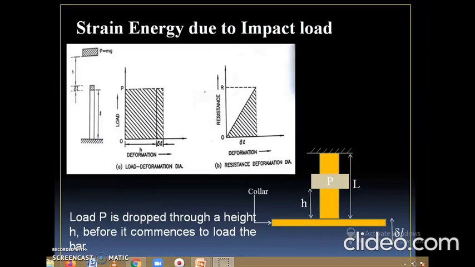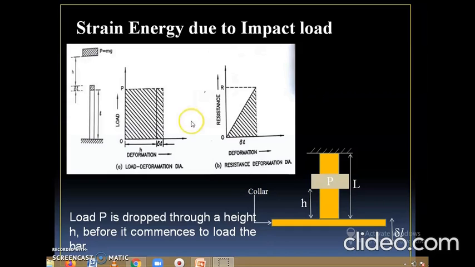Strain energy due to impact load. Now see this figure. In this figure again we have taken one bar with a collar which is horizontal. The total length of the bar is denoted by capital L and load P is mentioned here, which is placed at a certain height, denoted by small h. The load is kept at a certain height. Load P is dropped through a height h before it commences to load the bar.